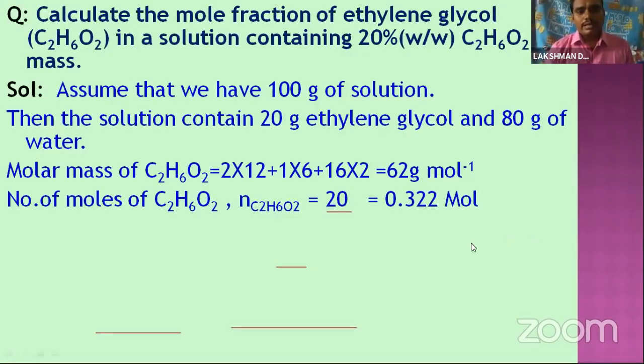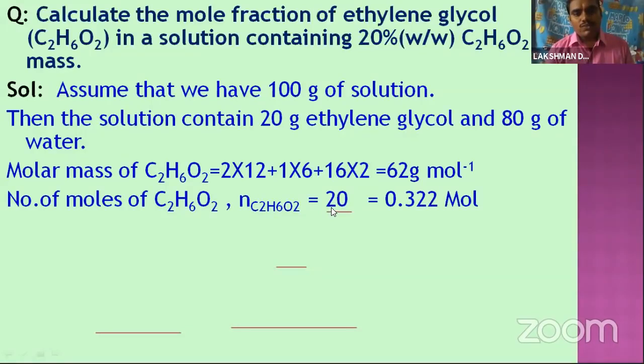We can calculate the number of moles individually for the solute and the solvent. The number of moles of ethylene glycol is equal to the weight divided by the gram molecular weight.